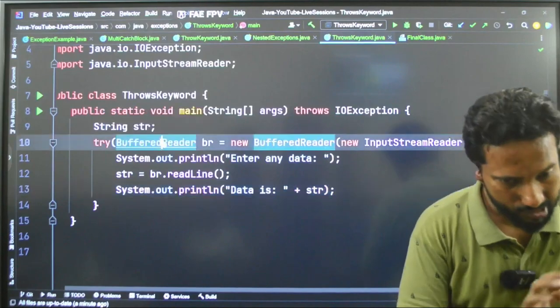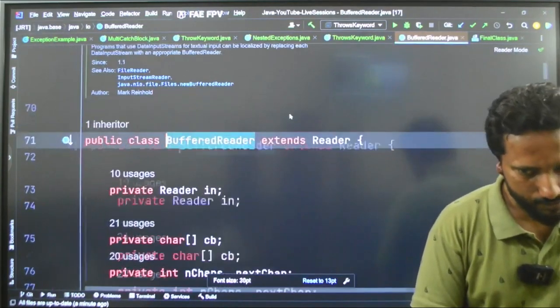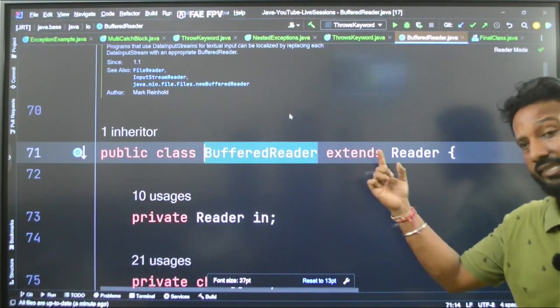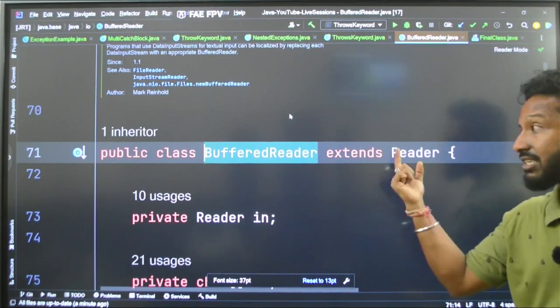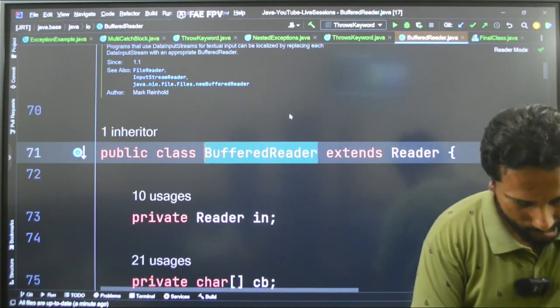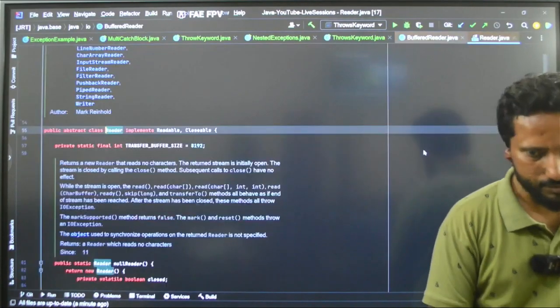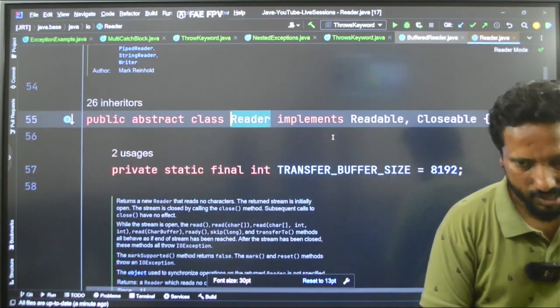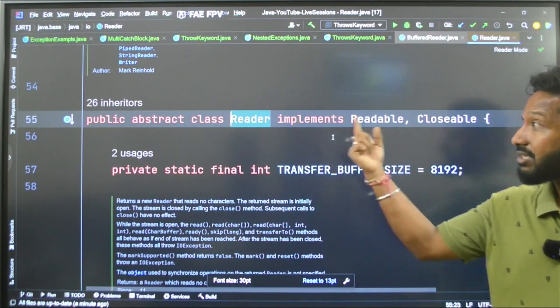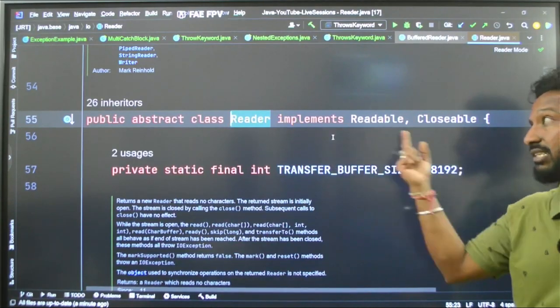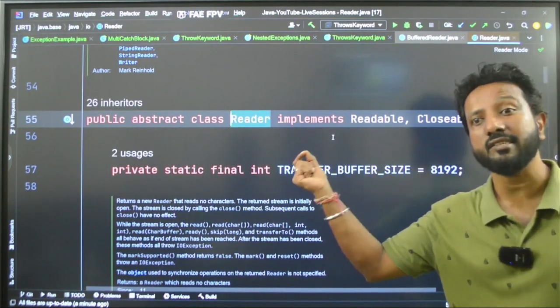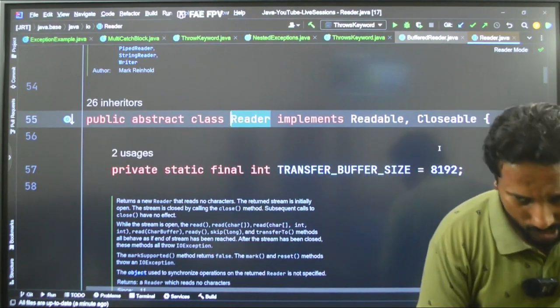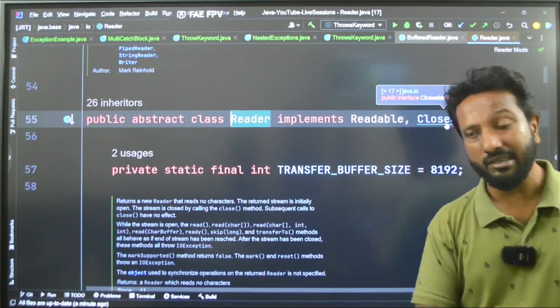And if you see here, what does it say? The buffer reader extends the reader. Extends means reader is a class, right? Control and click on the reader class. What does it say? The reader implements readable and closable. So these are what? Interfaces.